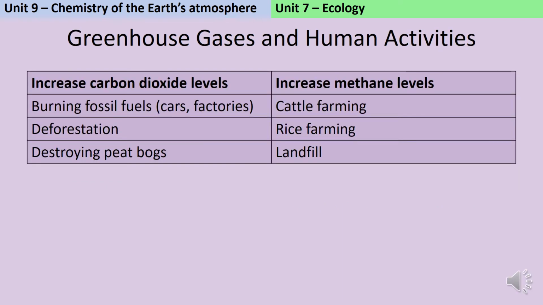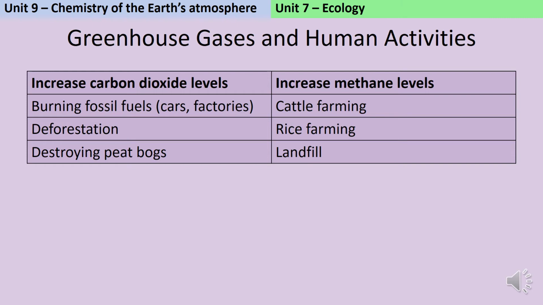You've probably heard lots of people being concerned about the impact of human activities on the level of these greenhouse gases, and rightly so. In the last 250 years alone, human activities have led the level of carbon dioxide to increase by about 50%. A big chunk of that is because of industrialisation and the fact that we've been burning so many fossil fuels. So that's coal and oil and all the fuels that are derived from oil like petrol